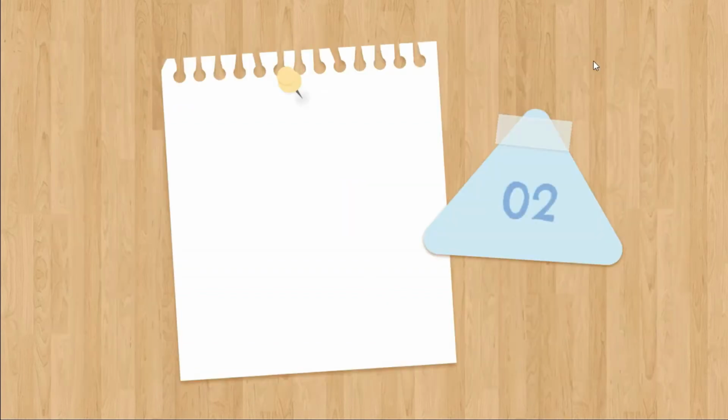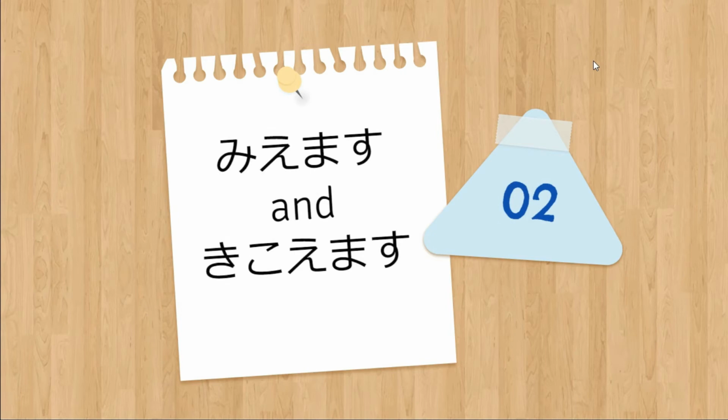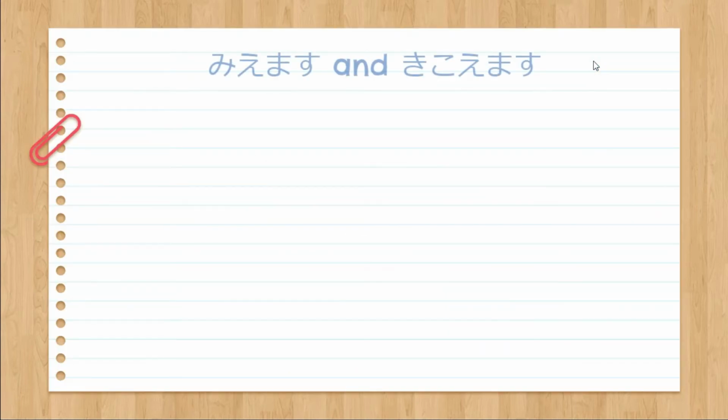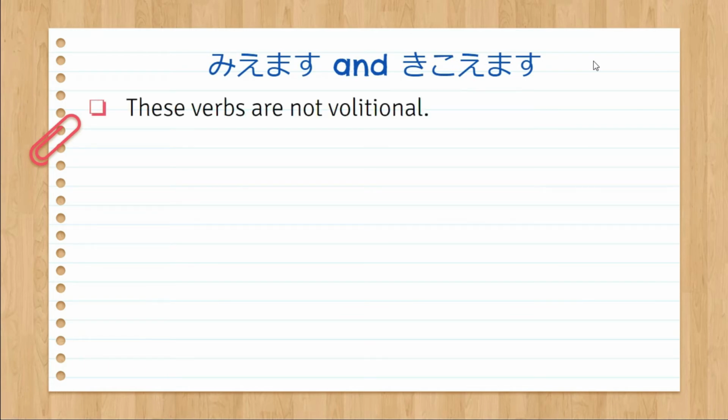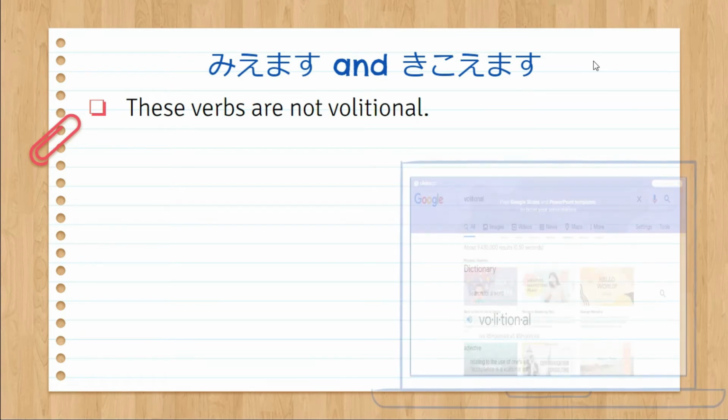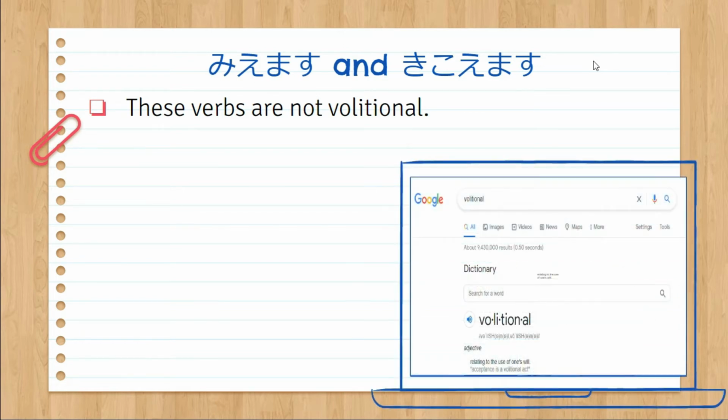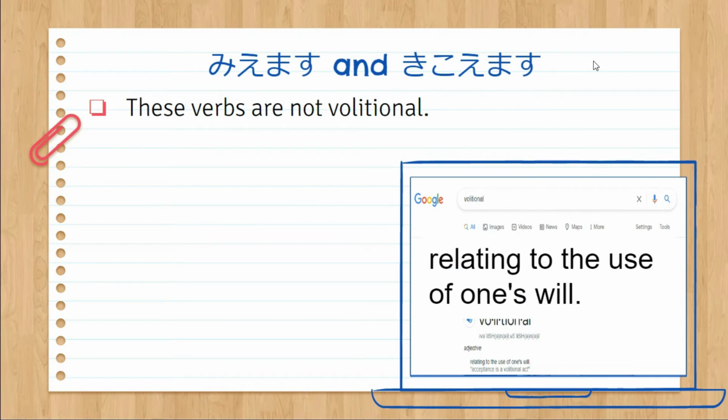Let's proceed to our second topic, miemasu and kikoemasu. These verbs are not volitional. What does volitional mean? It means relating to the use of one's will.